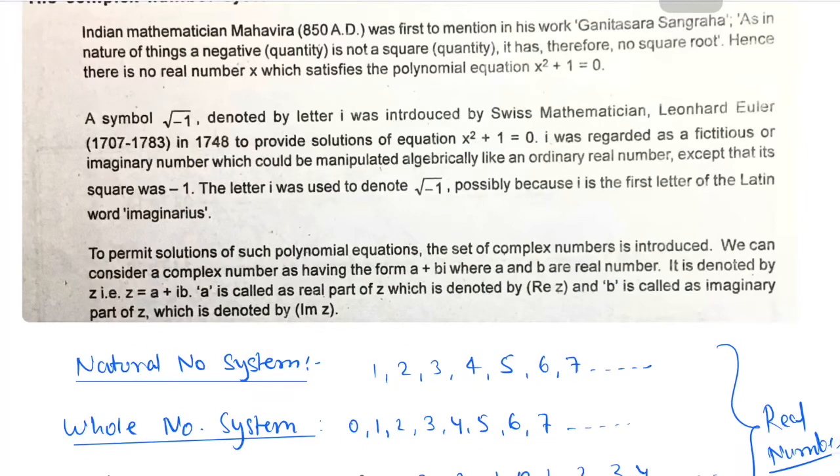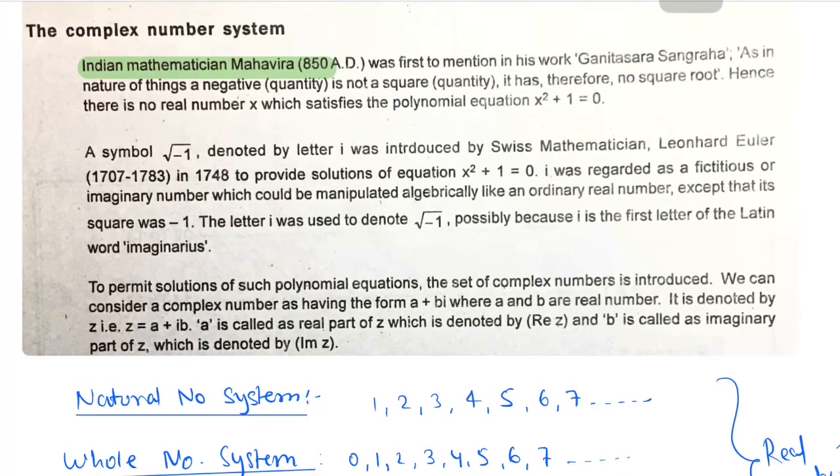In the history of mathematics, the Indian mathematician Mahavir mentioned in his work Ganit Sar Sangrah that a negative quantity is not a square quantity, because at that time only real numbers were known.